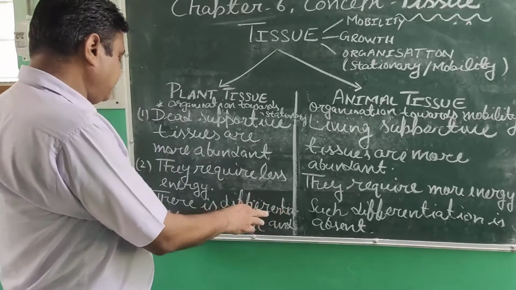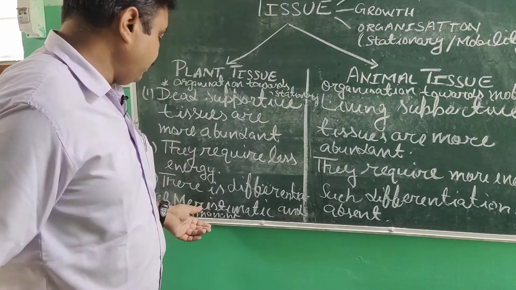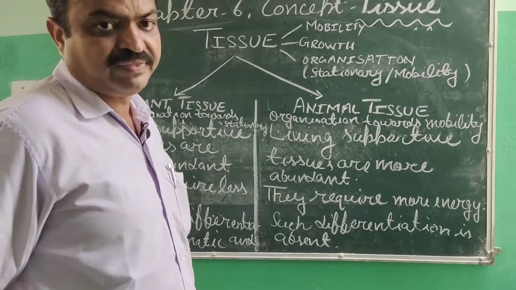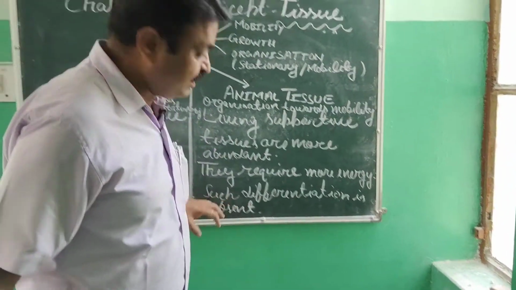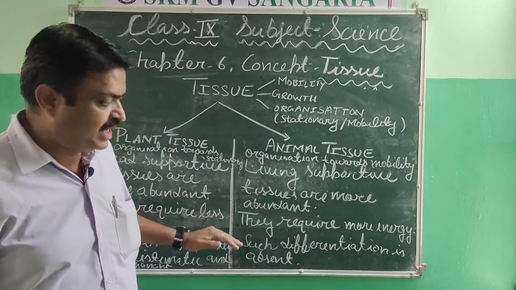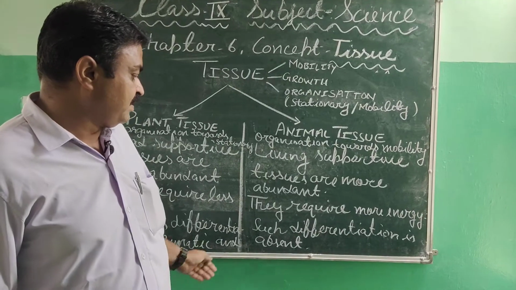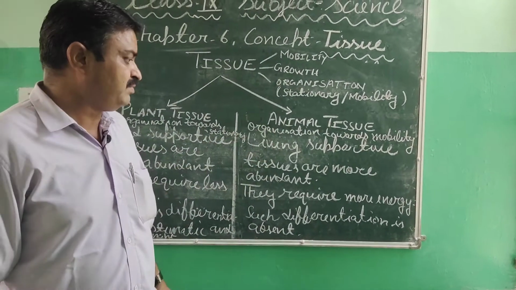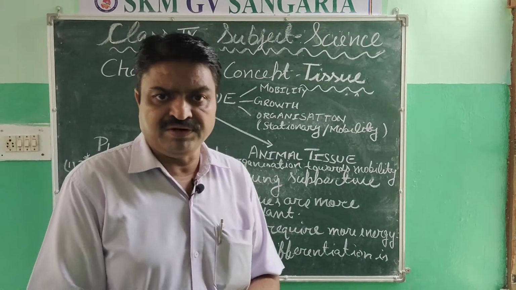Plant tissue is differentiated into meristematic and permanent tissue, means they are divided into two subtypes. First is meristematic, second is permanent. But in animal tissue, this type of differentiation is not found.